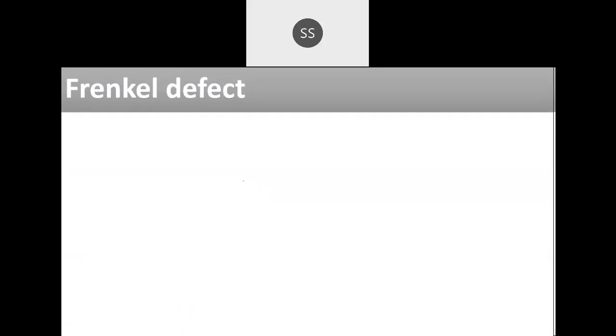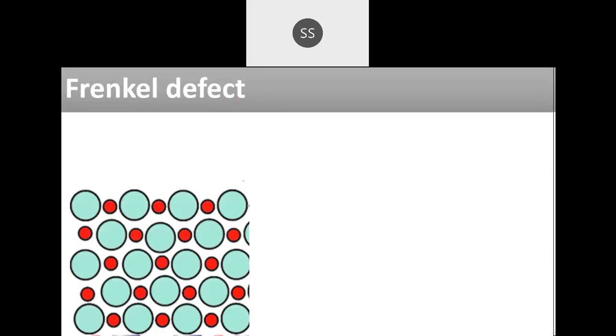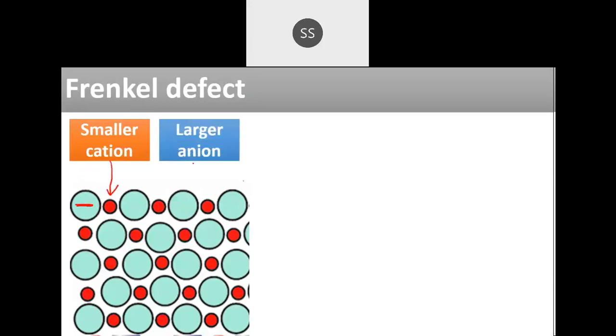Now, when will this defect be shown? This will be shown in those crystals where you can see the anion size. This blue one is the anion, and this red one is the cation. If you see the size of the cation and anion, there is a lot of difference. Usually the cations are smaller in size, and the anions are larger in size. So this Frenkel defect is seen in them.